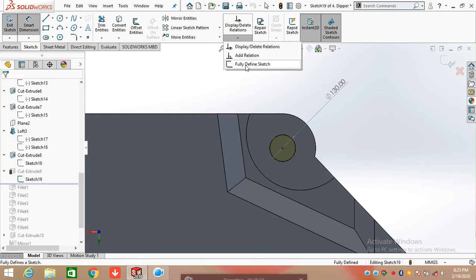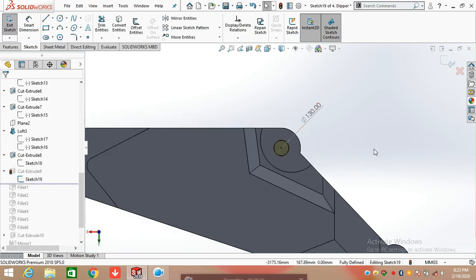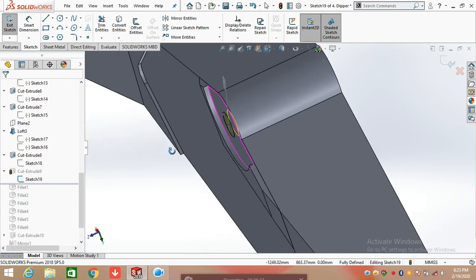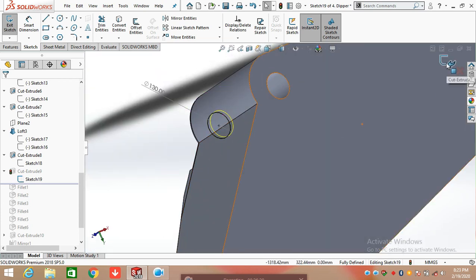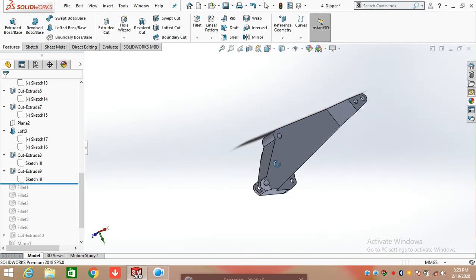You can also click on display relation and click on fully define and click OK. Click on feature and select extrude cut and extrude cut through all.